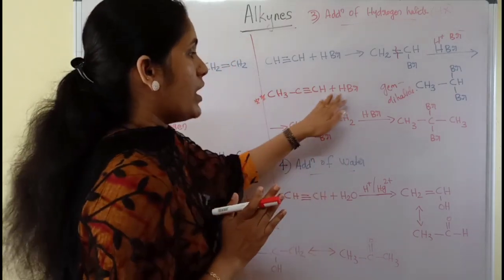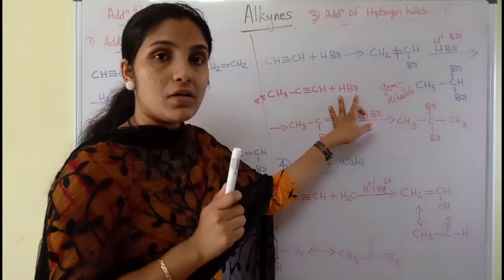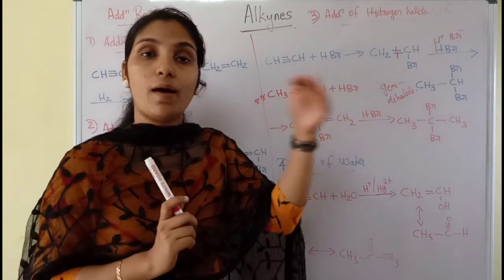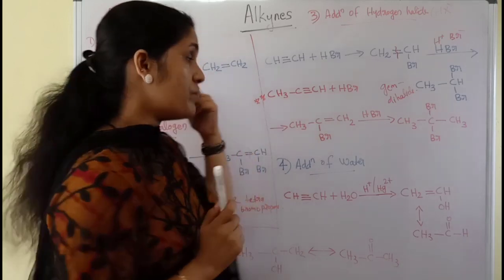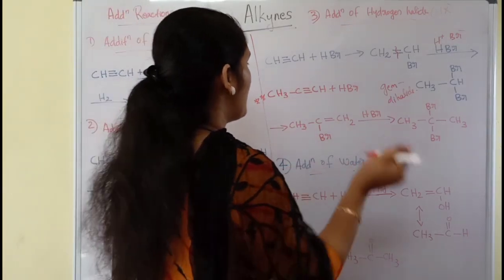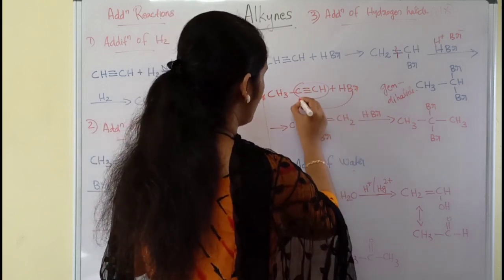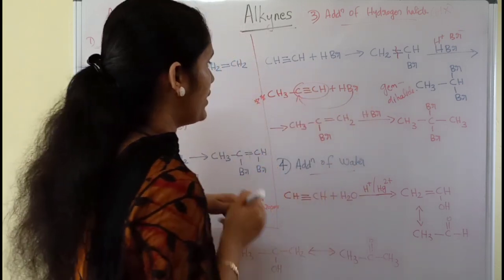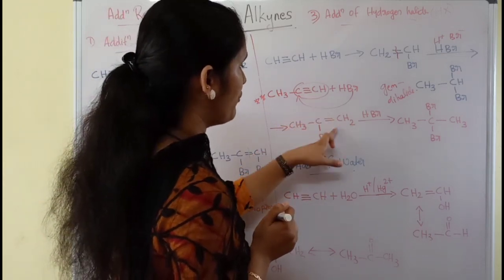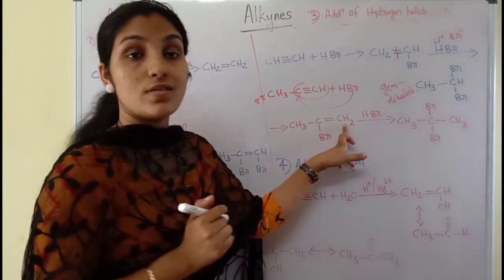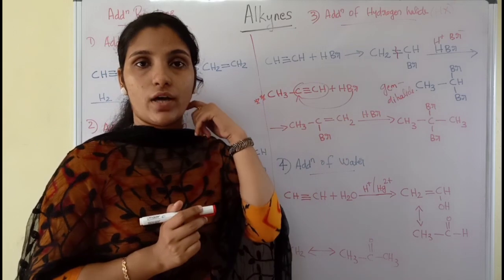Okay, so here H plus and Br minus. So what is the negative part? Br minus is the negative part, and it should come to the carbon that has fewer hydrogens. Here, of the two carbons constituting the triple bond, Br will come to the middle carbon. So we can write the product in this manner: CH3 CBr, then the triple bond converted to double bond, then CH2.